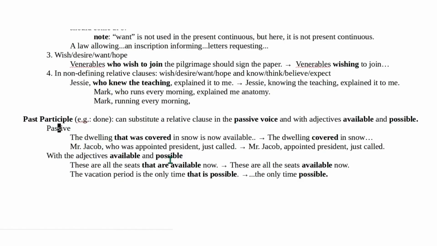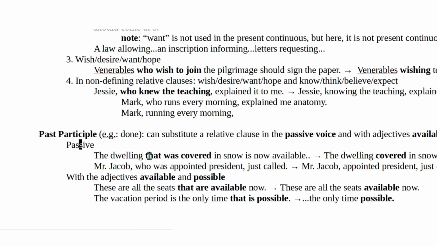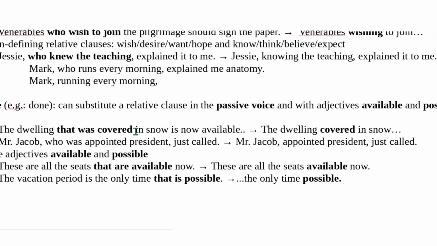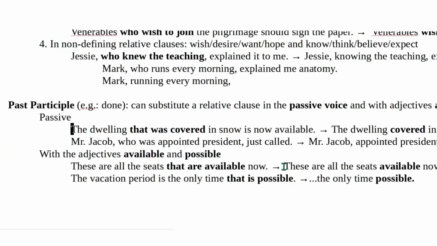So when we have a relative clause with the passive, we can remove the relative pronoun and the helping verb be. Okay? And reduce it. So the dwelling, the vihara, that was covered in snow is now available. Okay? This is our relative clause over here, right? That was covered in snow.